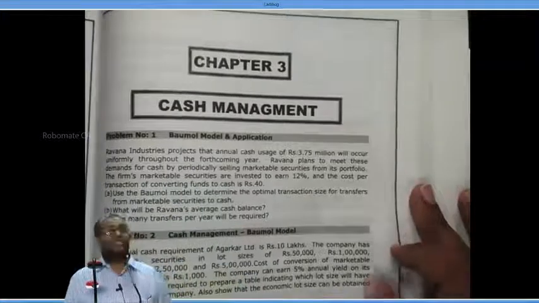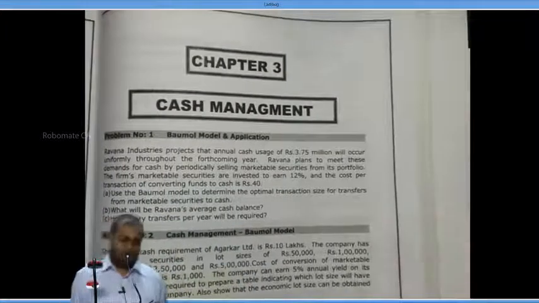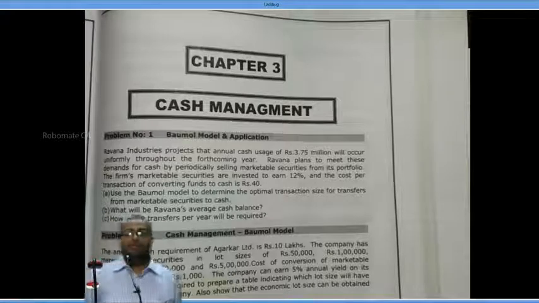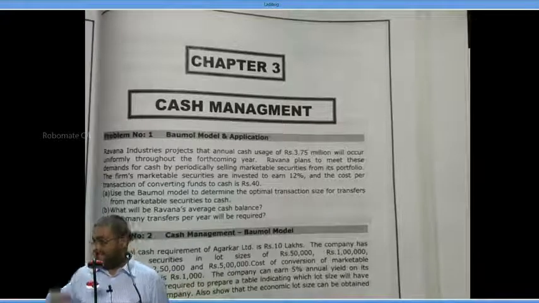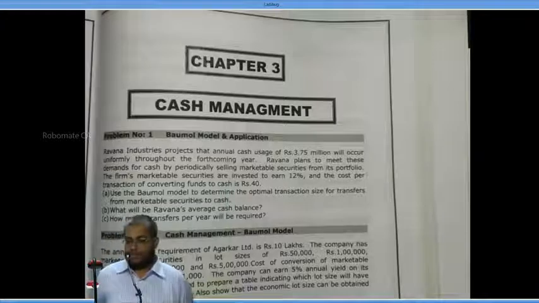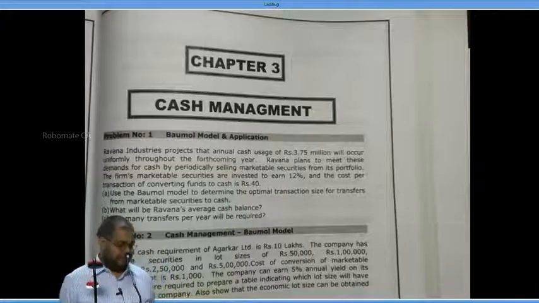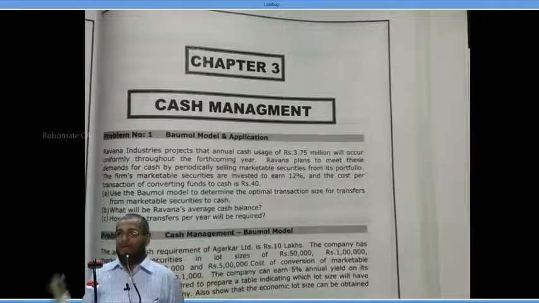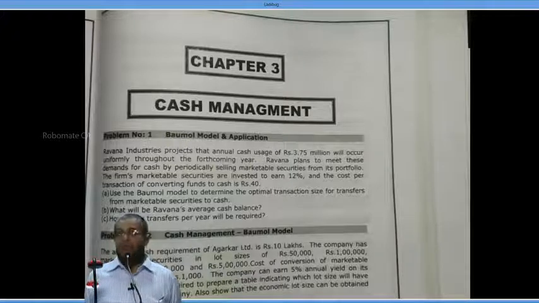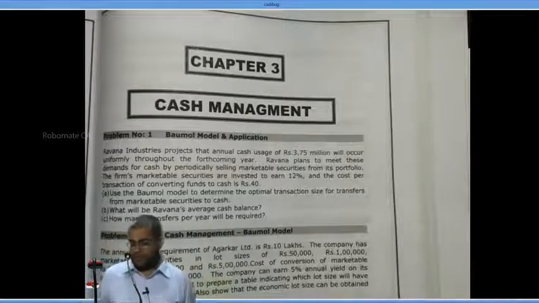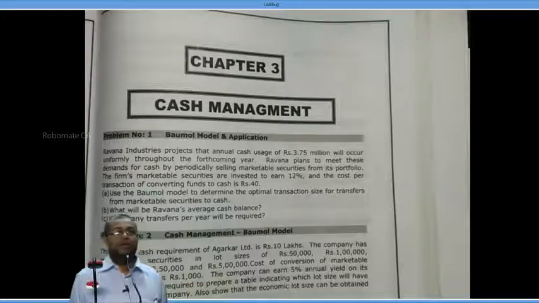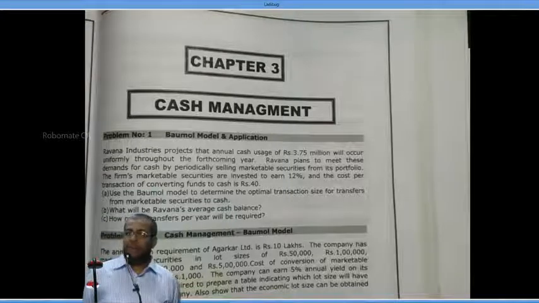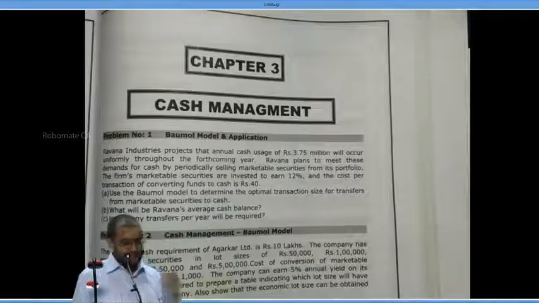Give the heading: Cash management, Bowman model. Underline that. Question number 1. Can you start now? Write down the facts.